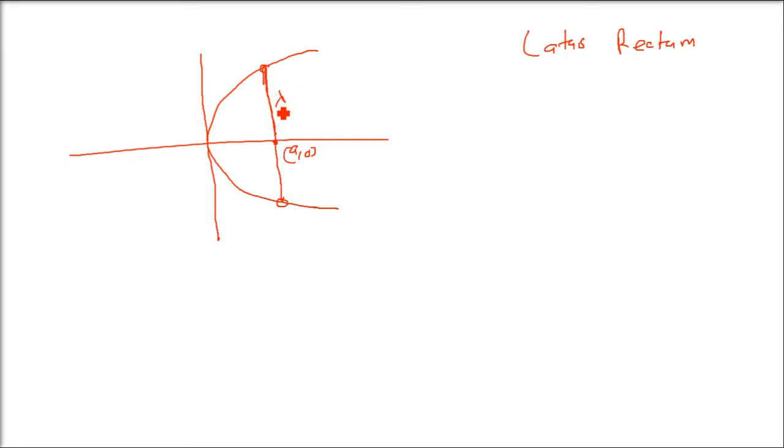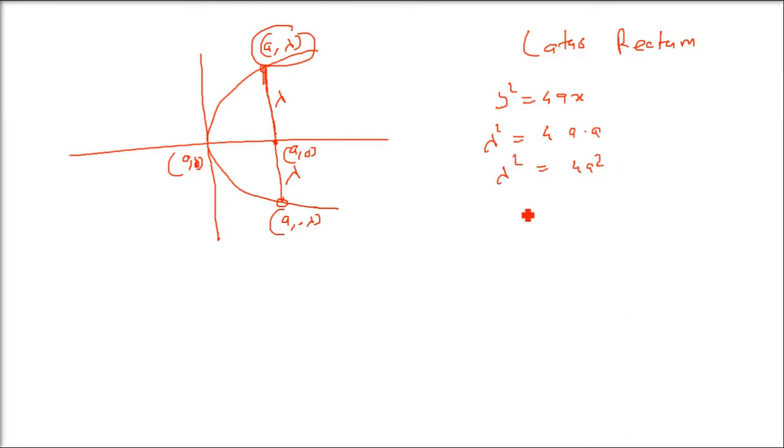So how do we get the length? Let us say that the length is lambda right now. This is 0, 0, which is vertex. So x coordinate is a and y coordinate will be lambda. Always the y is lambda here, and the next will be a, minus lambda. So this a, lambda is lying on this parabola. So y square is 4ax. We have already done this. Now because a and lambda will be satisfying it, put it here. In place of y, put lambda. In place of x, put a. So lambda square will be equal to 4a square.